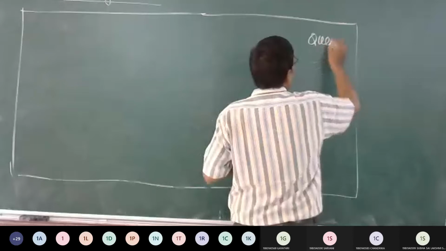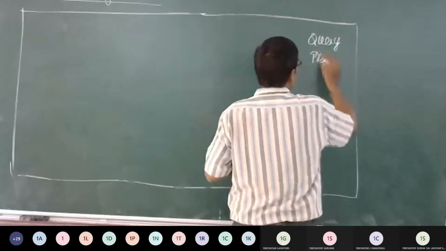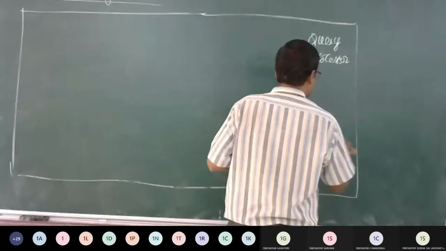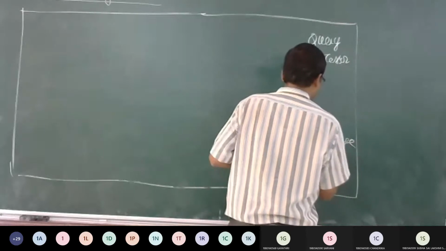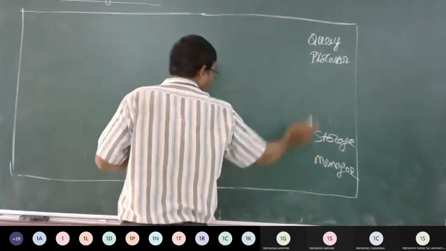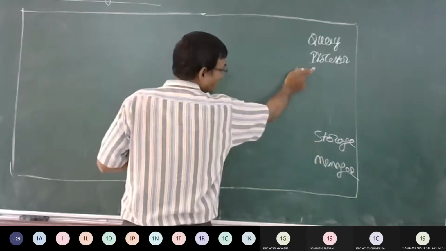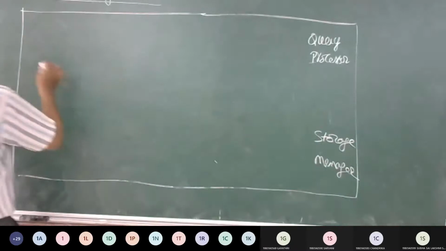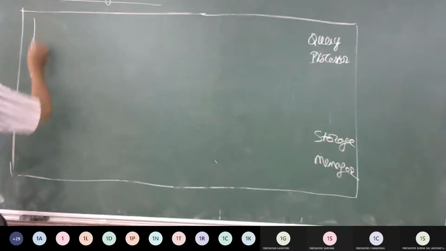It is going to have a query processor, and it is going to have a storage manager. The second part consists of 2 parts again. First one, query processor. Second one, storage manager.